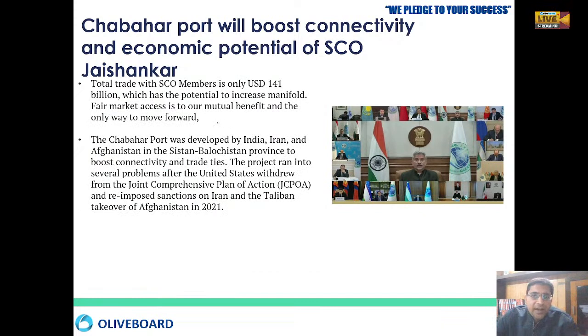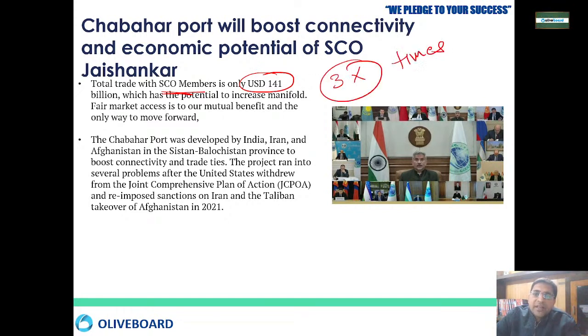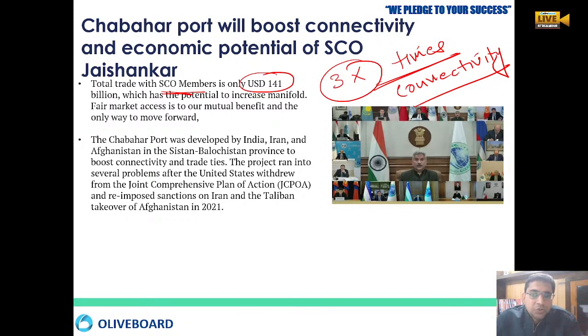So total trade that is happening between the SCO members is around US dollar 141 billion. So this trade can increase by leaps and bounds. It can be a 3x multiplication that can happen if we are able to develop the proper connectivity. More proper connectivity through roads, through waterways, through oceans will increase the trade to 3 to 4 times. So that is why India is developing the Chabahar port in Iran.